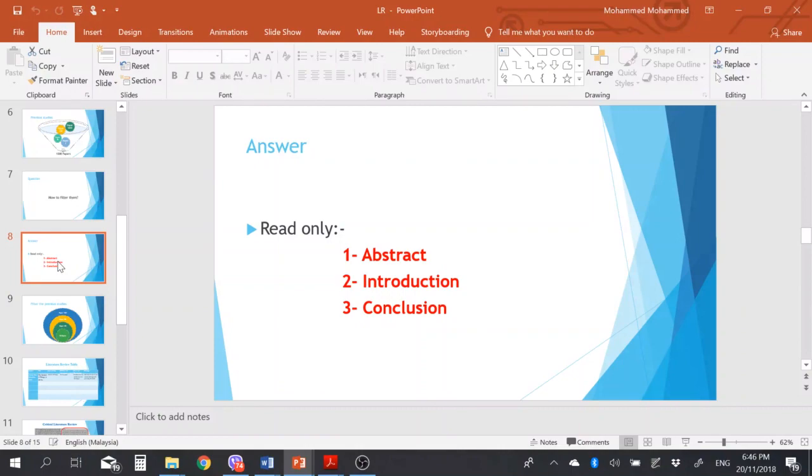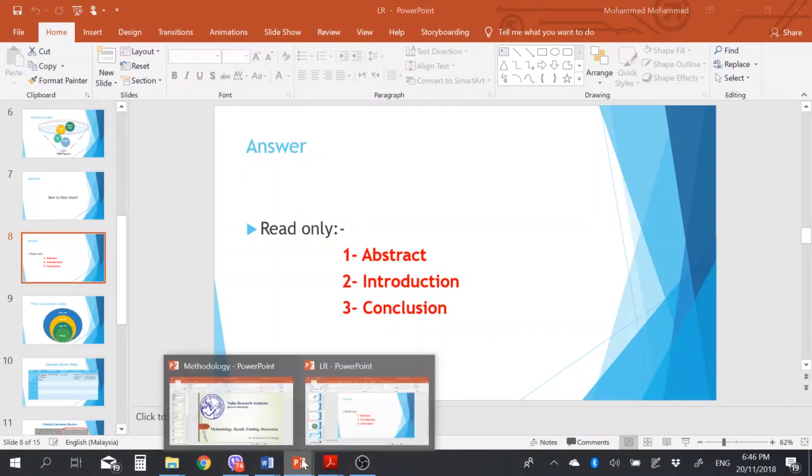Okay, let's say you have a huge number of articles and you need to filter them. In order to filter these papers you need to read the abstract, introduction and conclusion. Okay, now we go back to our slide.